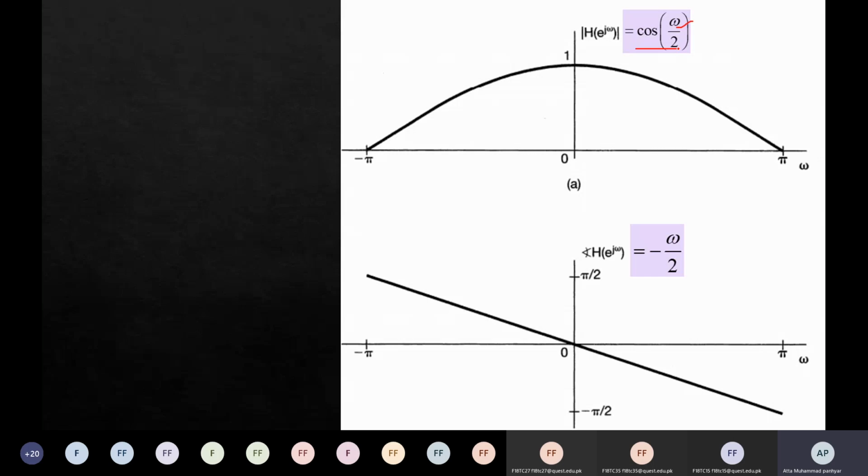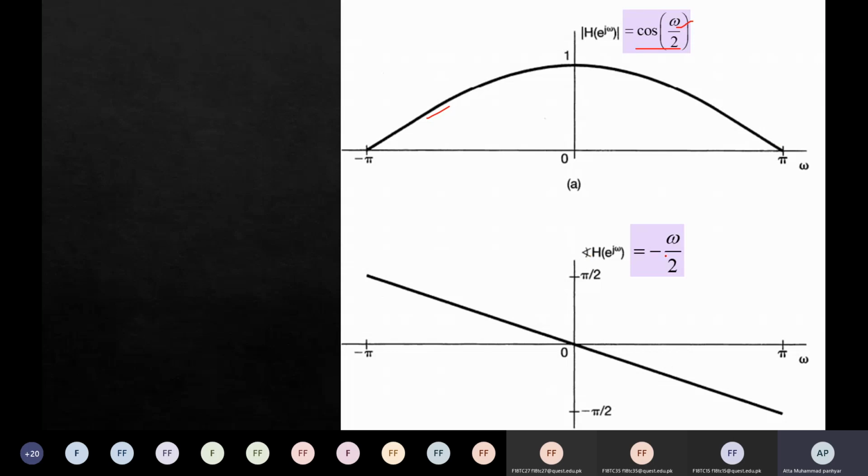Let's just start from the 0 index. If omega is 0, the output must be 1, right? And if omega is pi, then pi by 2 is 0, right? And minus pi by 2 is also 0. So the magnitude plot must be like this.